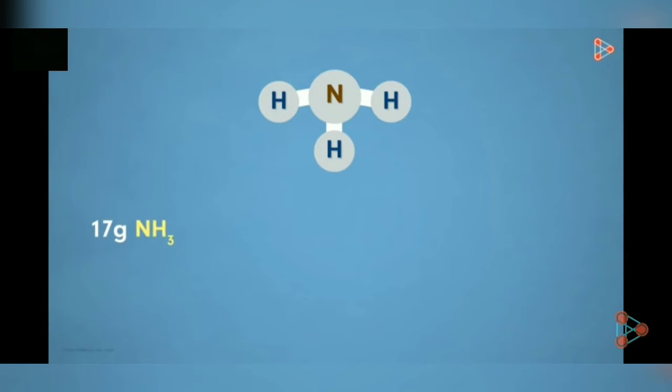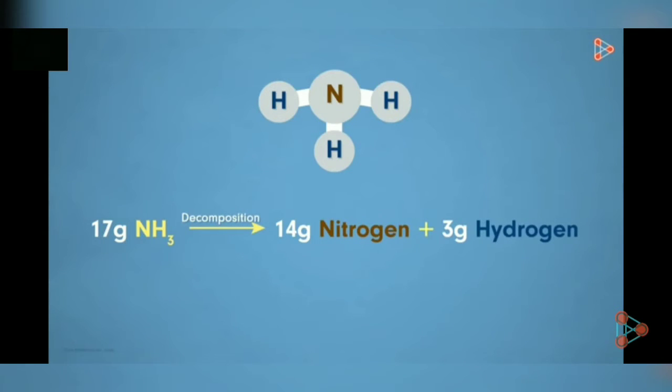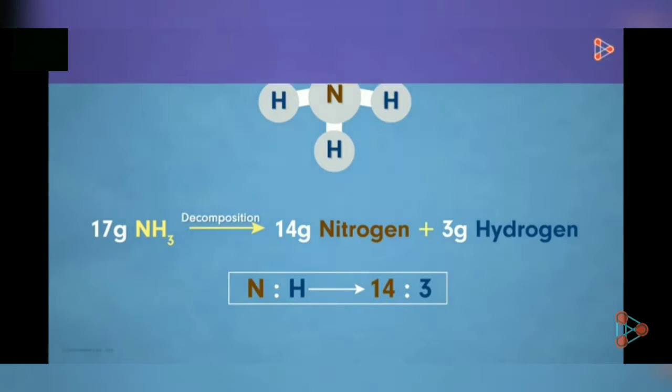So let's say we take 17 grams of ammonia. If we decompose it, then we will get 14 grams of nitrogen and 3 grams of hydrogen. So can we say nitrogen and hydrogen are present in ammonia in a constant ratio of 14:3? Even if we decompose ammonia in any other way, the ratio of nitrogen to hydrogen in the compound will always be the same, 14:3. Yes, and this is seen in all the compounds existing naturally or even artificially.